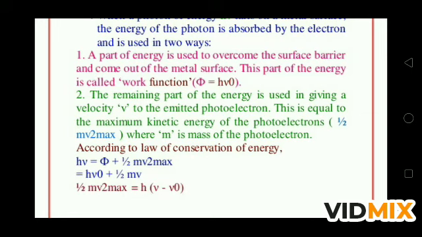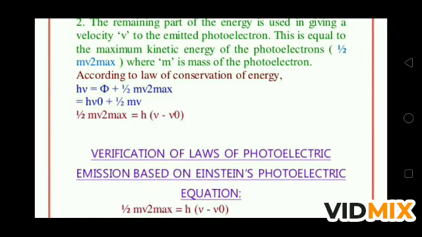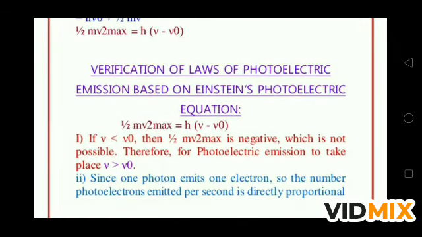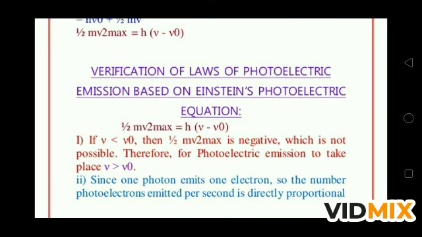hν is equal to φ plus half mv² maximum, and we can replace the φ with hν₀. So hν is equal to hν₀ plus half mv², or we can say half mv² maximum is equal to h(ν − ν₀). This is the Einstein photoelectric equation. So we can verify the laws of photoelectric emission on the basis of this Einstein equation.